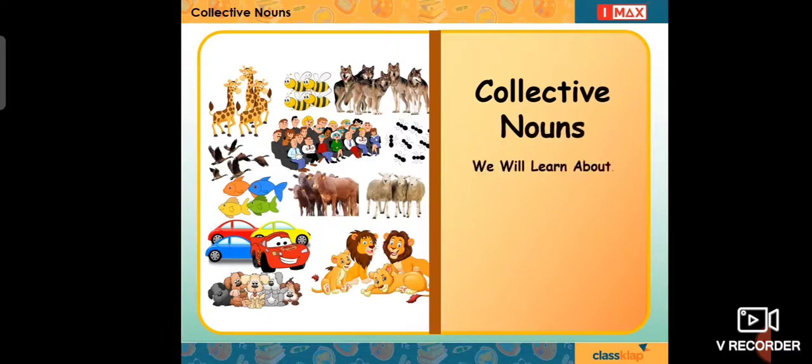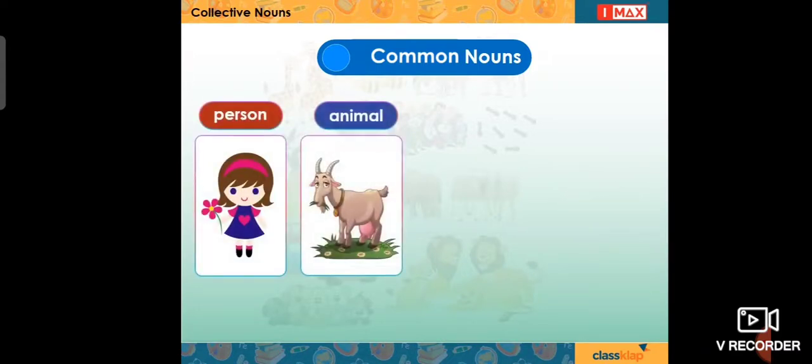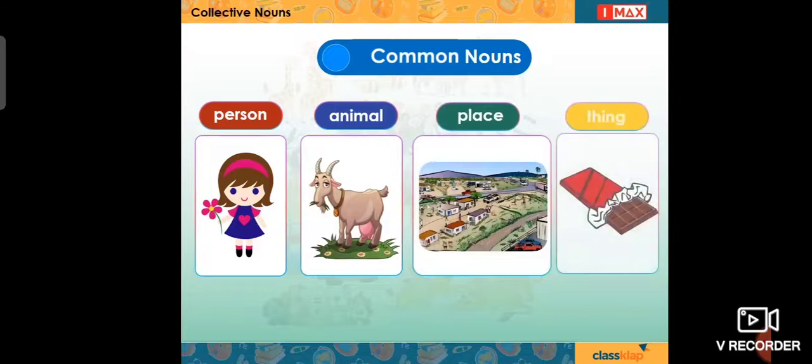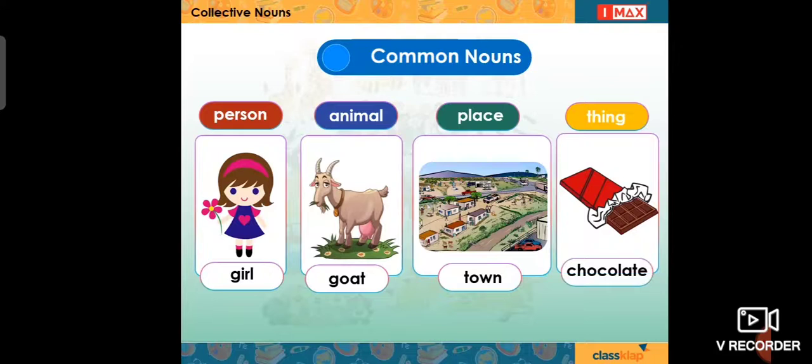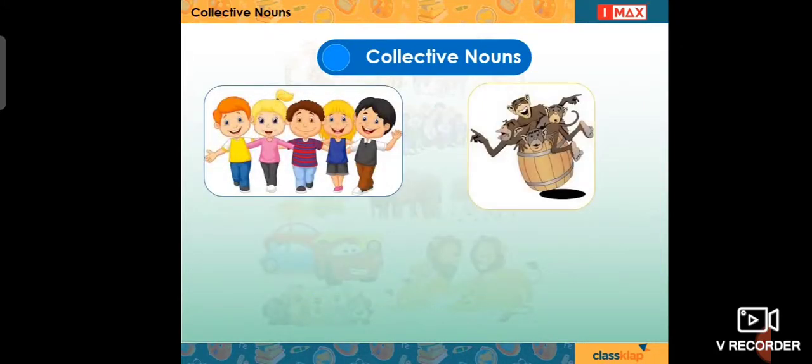Learn about collective nouns. Previously, we have learned that a common noun is a general name that is used for naming a person, animal, place, or thing. Common nouns begin with small letters. For example, girl, goat, town, chocolate. Let us now learn about collective nouns.